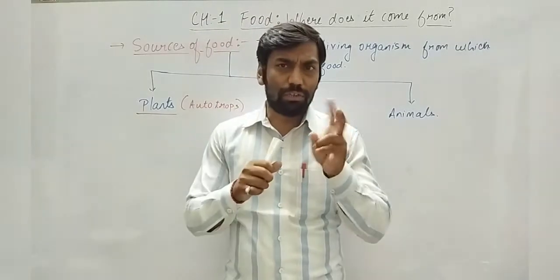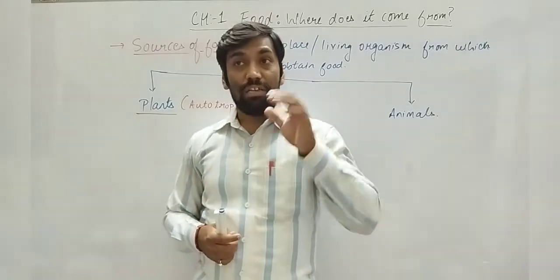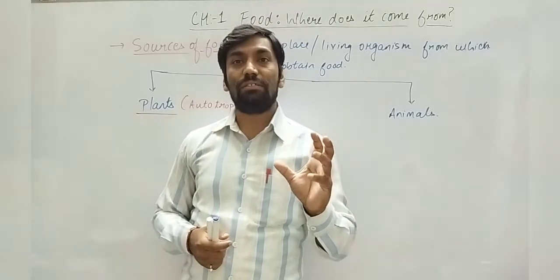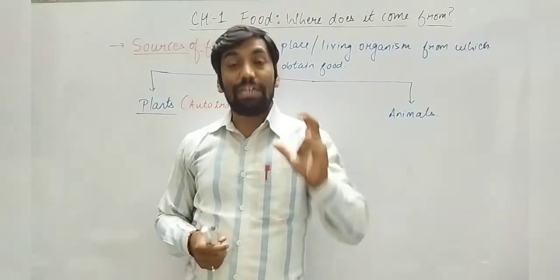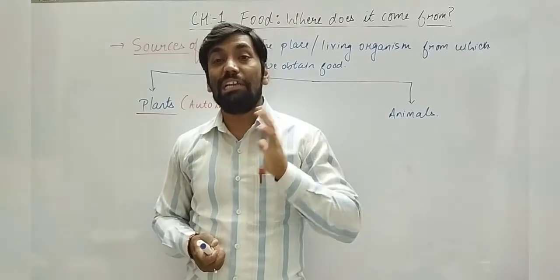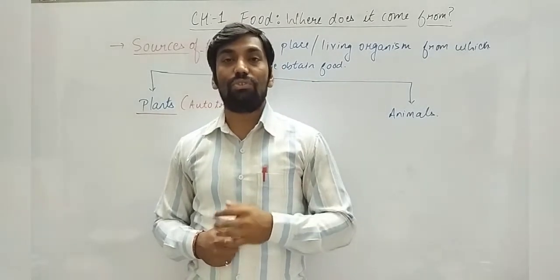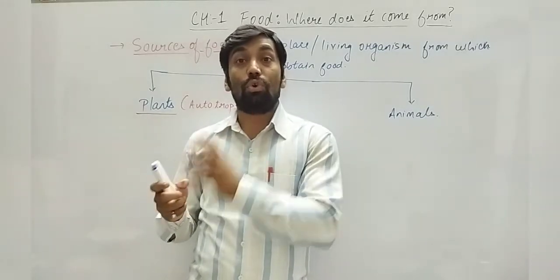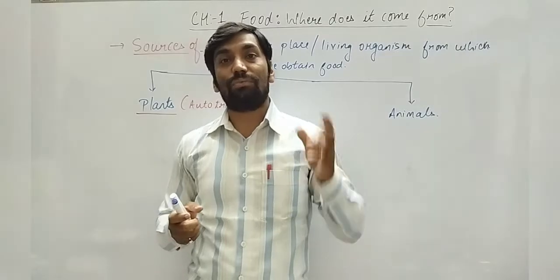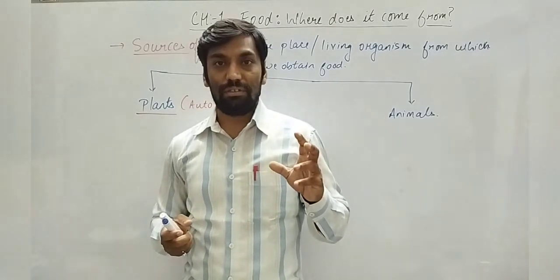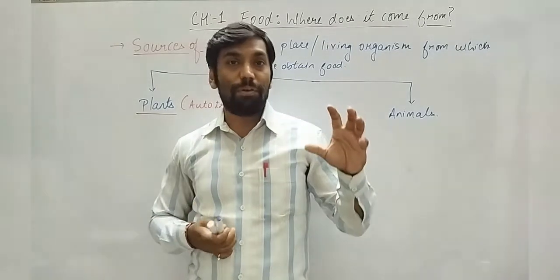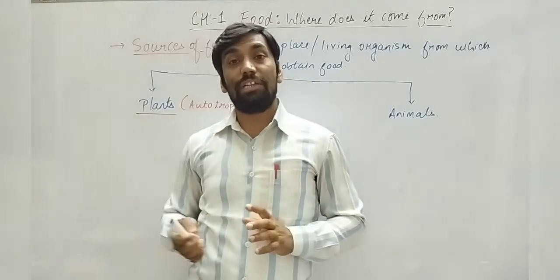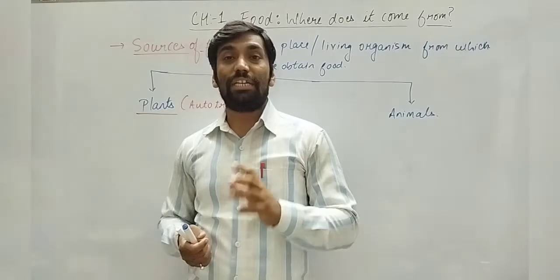So what we can conclude from these two examples is that different parts of different plants are eaten as food. It is not necessary that because I eat the mango's fruit, I will eat only the fruit of all other plants. Different plants have different parts which can be used for eating. So that is called edible.